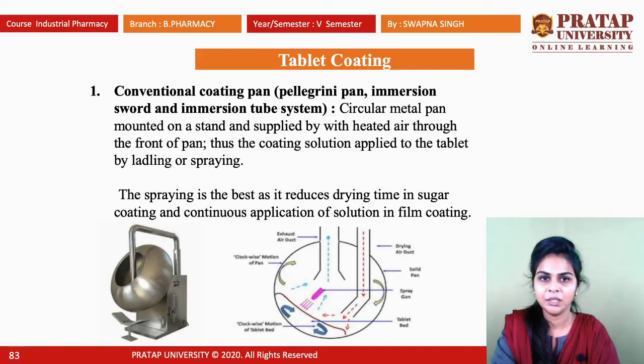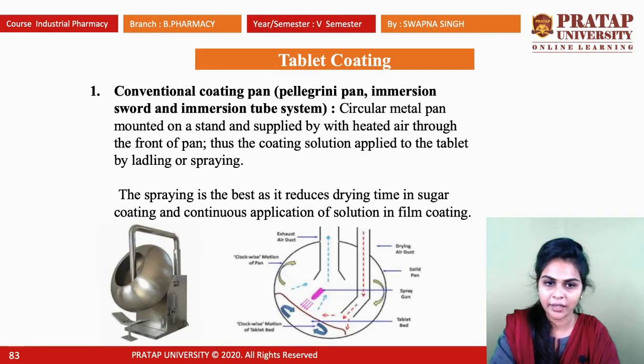Or Pellegrini pan. So this is a circular metal pan which is mounted on a stand and supplied with heated air through the front of the pan. The coating solution is applied to the tablet by ladling or spraying. Spraying is the best as it reduces the drying time in sugar coating tablets and allows continuous application of solution in film coating tablets. These two are the main advantages, or benefits, of the Pellegrini pan or circular metal pan.